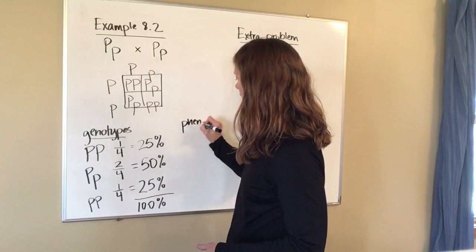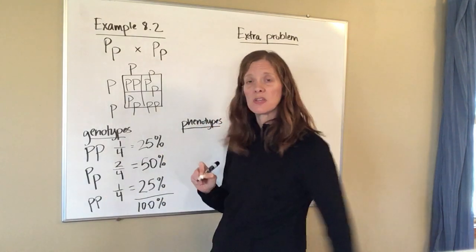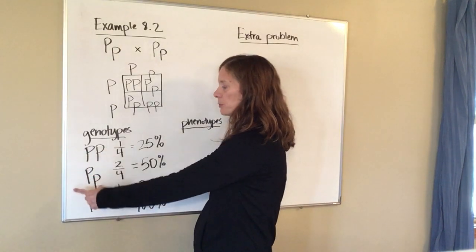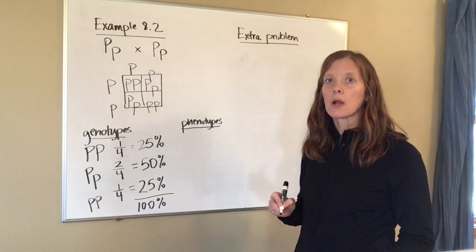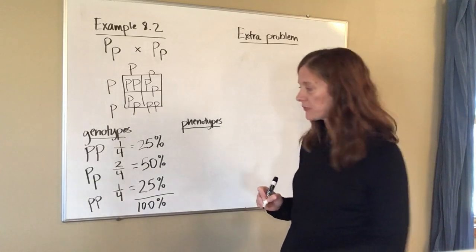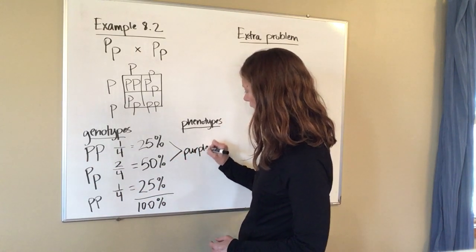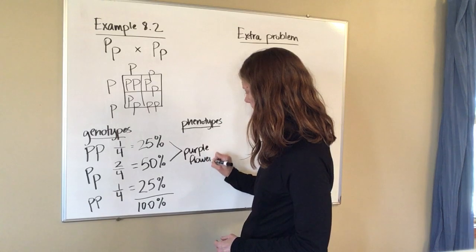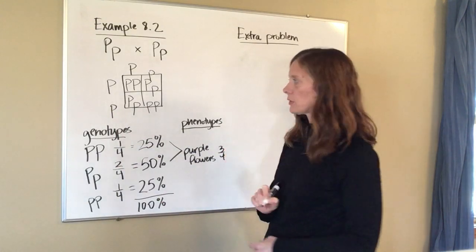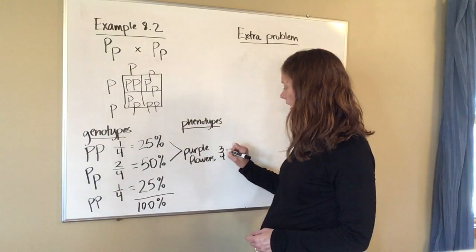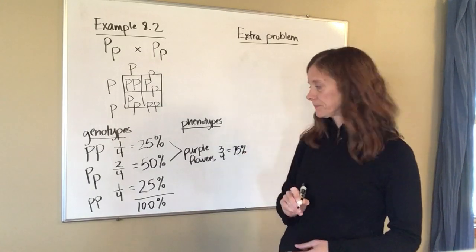Now we need to look at the phenotypes, which means what do each one of these look like? Well, if I have a capital P in the genotype, that means that there's an allele there for a purple colored flower. Purple flowers are dominant over white flowers, so both of these are going to make purple flowers. And so what that means is that 3 out of 4 of the offspring, the chances are that that will be purple colored flowers, and 3/4 is the same as 75%.